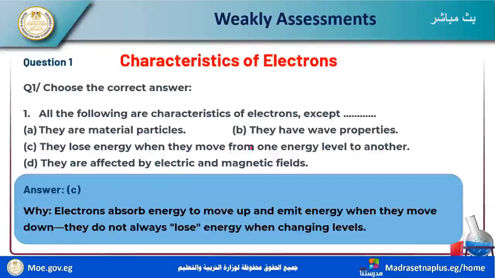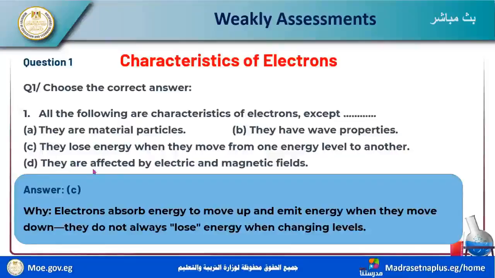What is the difference? All the following except: they are material particles is correct. They have wave properties is correct. But they lose energy when they move from one energy level to another is incorrect, because the electron doesn't simply lose or gain energy.